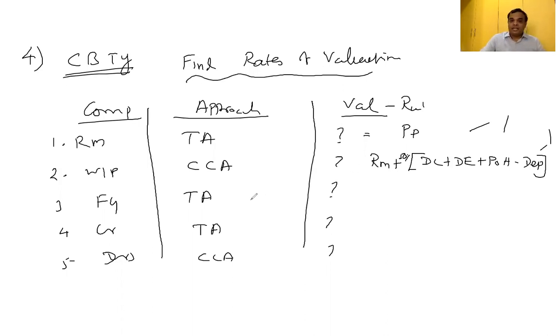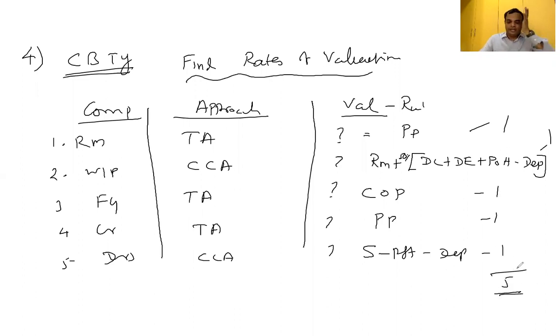Finished goods under total approach, then cost of production, 1 mark. Creditors under total approach, purchase price, 1 mark. They are not asking debtor, creditor in order; first they ask creditor, thereafter they ask debtor. Debtor under cash cost approach, sales minus profit minus depreciation. So that is 1 mark. Each one carries what? 1 point carries 1 mark. A 5 mark question. Simple question only.